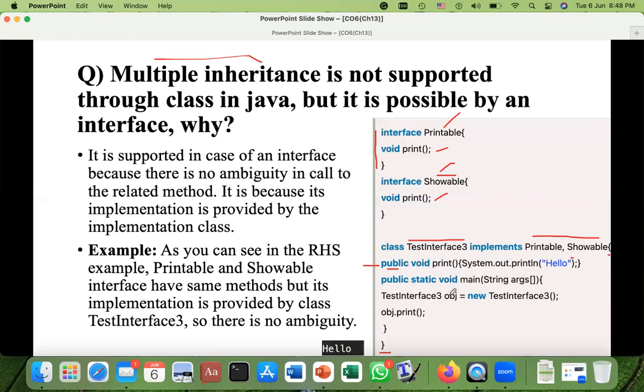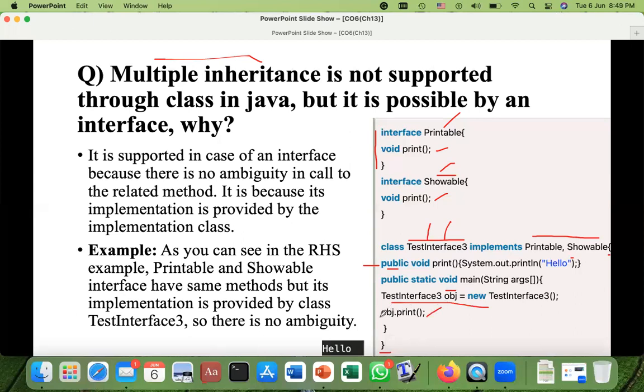Now the main method, and here we are creating an object test for this class. Test interface 3 obj is equal to new test interface 3. So the left hand side and the right hand side is same, and it means that this object can access all the information available in this class. Then the next statement is obj.print.